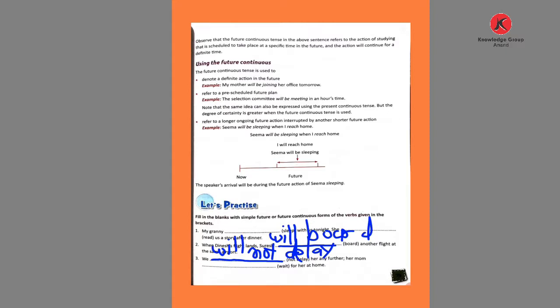For her mom, wait is given. So what is the answer? Will be waiting. Will be waiting for her at home. So the action is going on, waiting. Okay, now the fourth one.